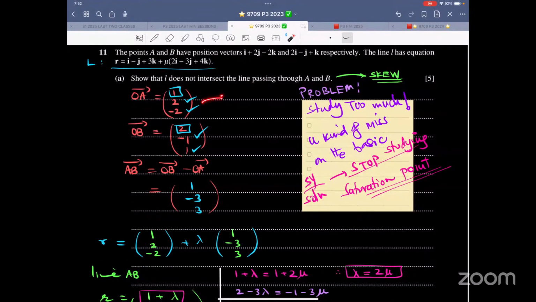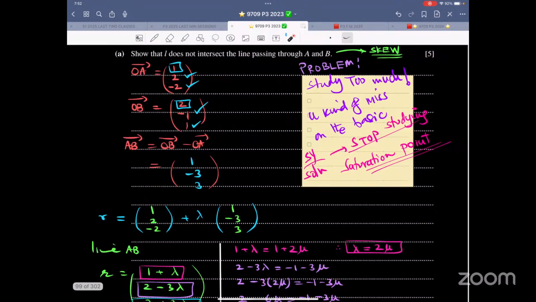So A could be the fixed point, B could be the fixed point, AB could be the direction vector, BA could be the direction vector. Doesn't make a difference. Double of AB could also be the direction vector. No one is stopping you. But of course, we will believe and work with the simplified thing. Choose the one that looks easier. That's personally your choice. So in maths, yes, there are very few choices. This is one of them.